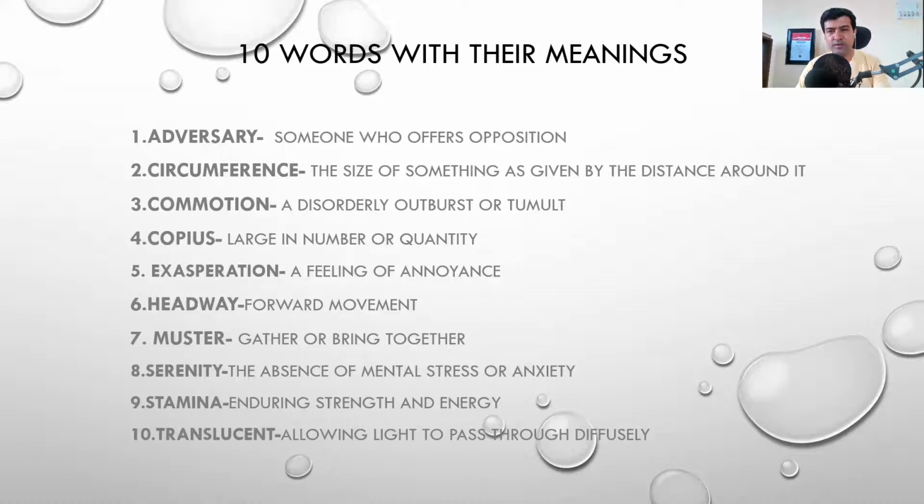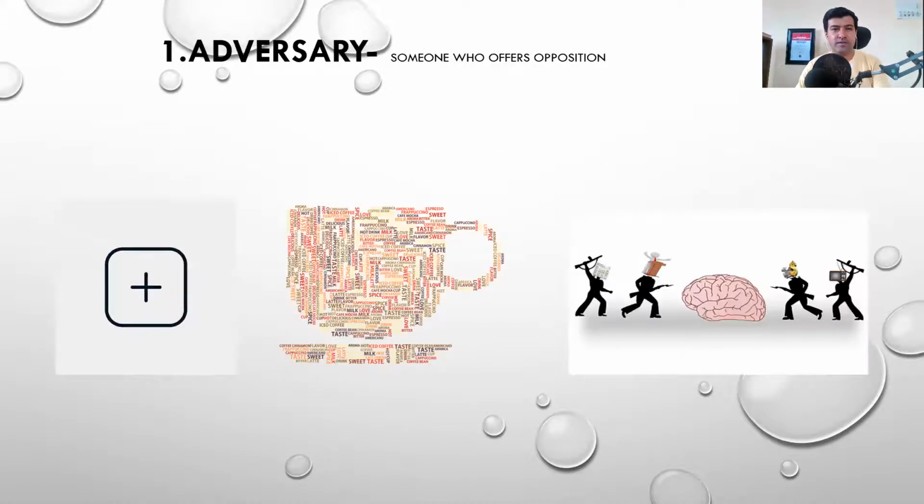So we'll proceed further. The very first word is adversary, meaning someone who offers opposition. What we can think of is to break this word into two: add and words. You are adding words in your vocabulary, and the enemies of your brain are decreasing.